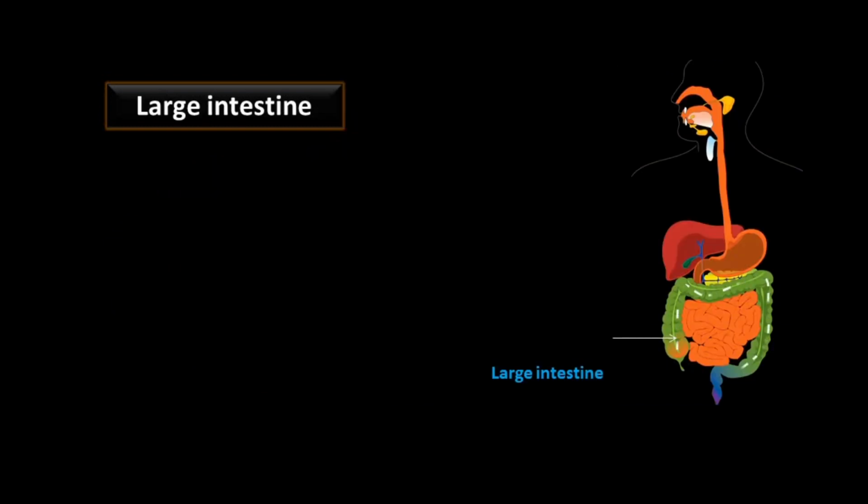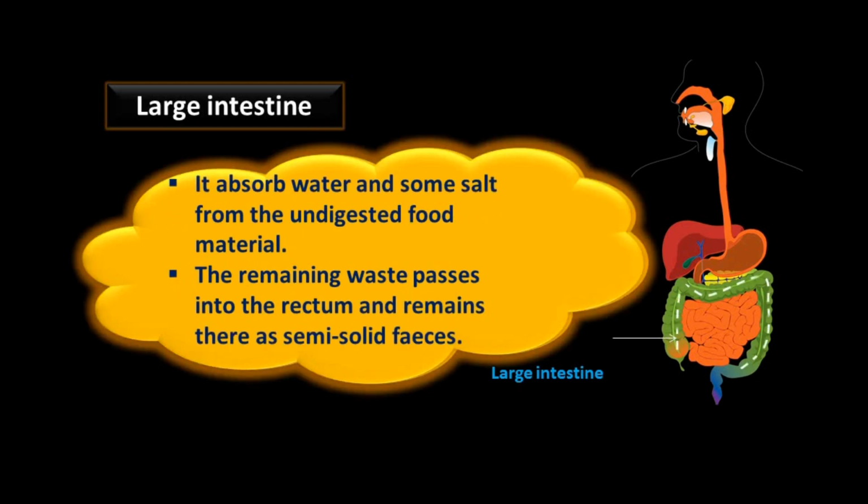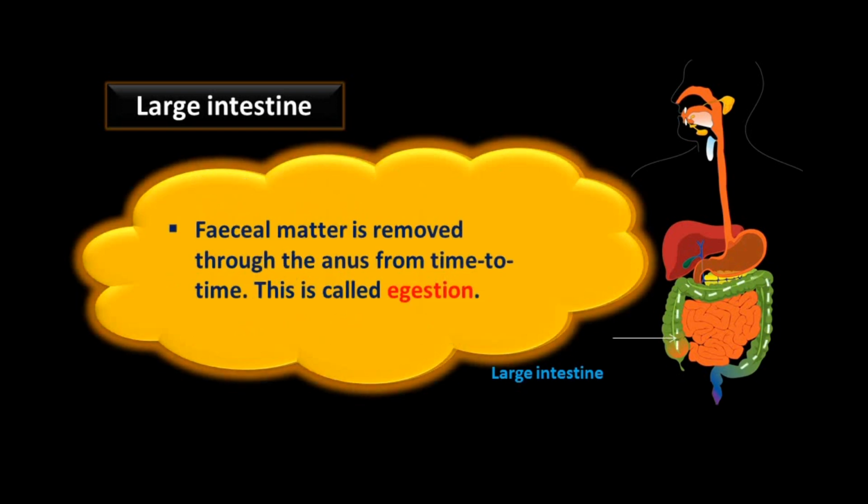Large intestine. The large intestine is wider and shorter than the small intestine. It is about 1.5 meters in length. It absorbs water and some salt from the undigested food material. The remaining waste passes into the rectum and remains there as semi-solid feces. Fecal matter is removed through the anus from time to time. This is called egestion. The removing of waste material from the large intestine is called the egestion process.